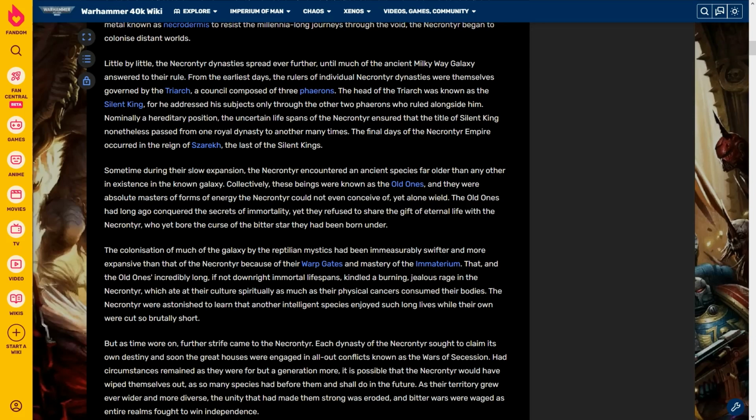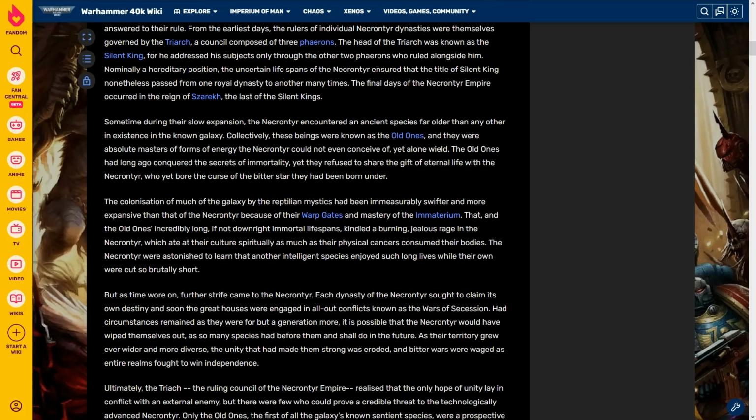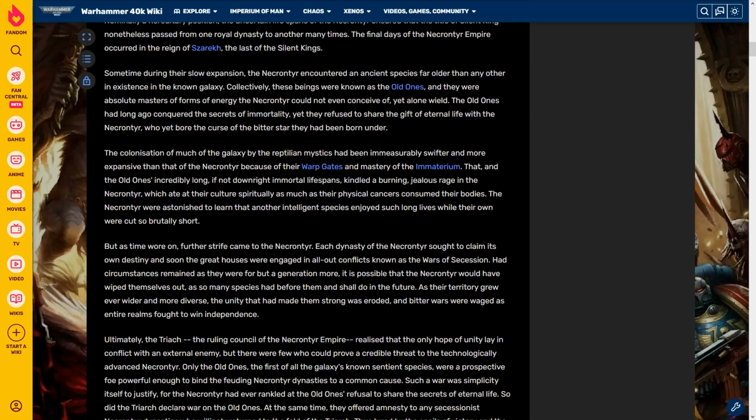The Old Ones had long ago conquered the secrets of immortality, yet they refused to share the gift of eternal life with the Necrontyr, who yet bore the curse of the bitter star they had been born under. The colonization of much of the galaxy by the reptilian mystics had been immeasurably swifter and more expansive than that of the Necrontyr because of their warp gates and mastery of the Immaterium. That and the Old Ones' incredibly long, if not downright immortal lifespans, kindled a burning, jealous rage in the Necrontyr, which aided their culture spiritually as much as their physical cancers consumed their bodies.